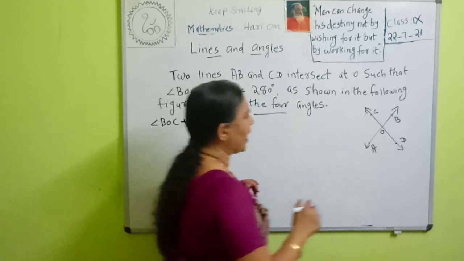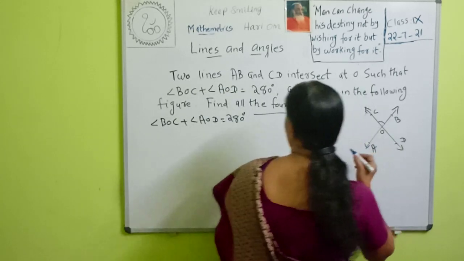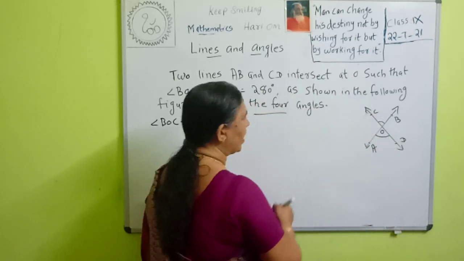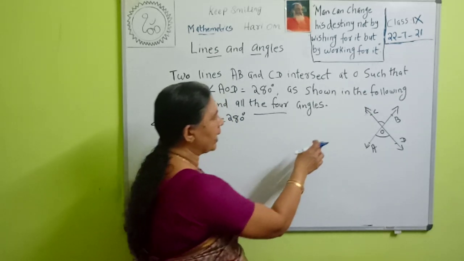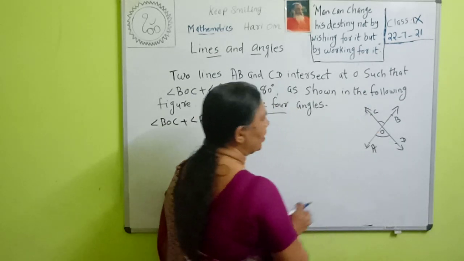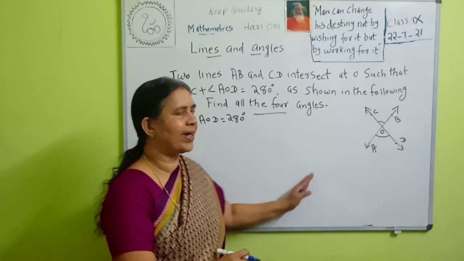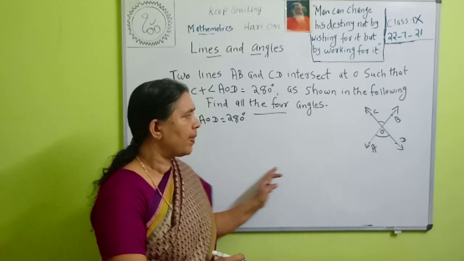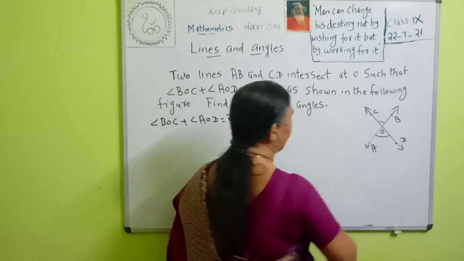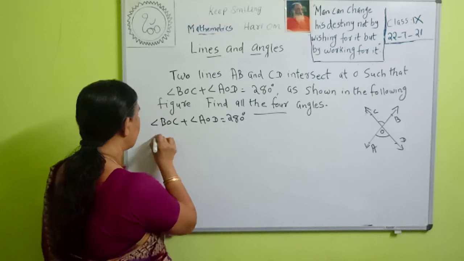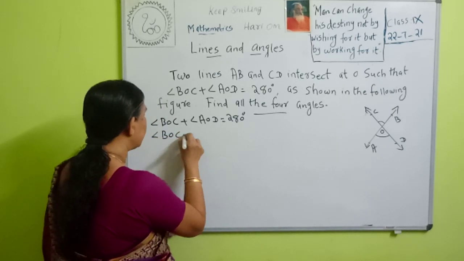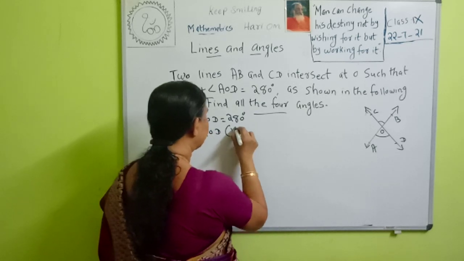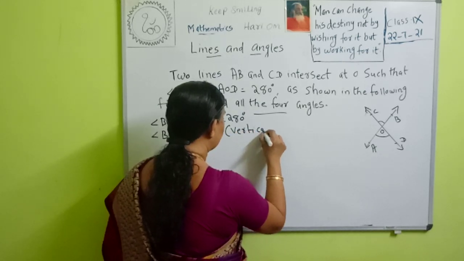Then look at the figure, angle BOC and angle AOD. What type of angles are these? They are vertically opposite angles. We studied that vertically opposite angles are equal. Then we can say that angle BOC is equal to angle AOD. Why? Because vertically opposite angles are equal.